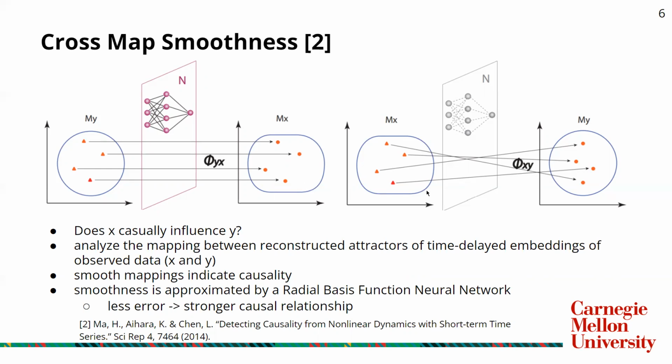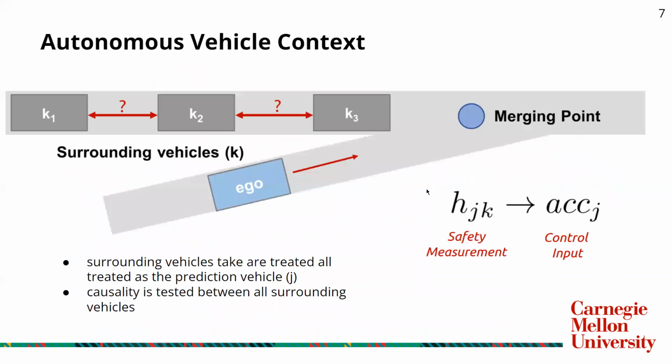How does this apply to the autonomous vehicle case? Well, essentially, we are seeking to understand how the CBF or h variable influences the acceleration, which is the control input. We need to do this for every single vehicle, so we treat each surrounding vehicle as a prediction vehicle. And it is tested against each other so that the interactions between K1, K2, and K3 are all known.